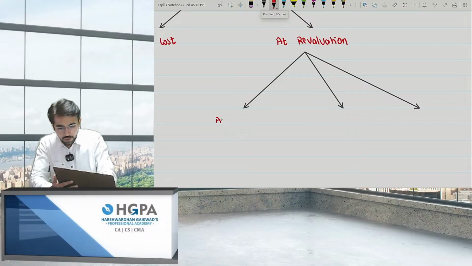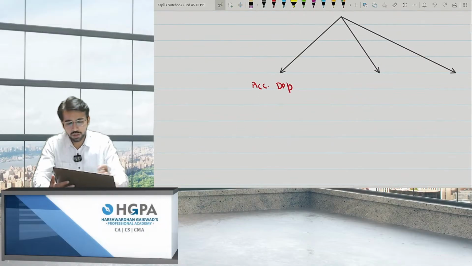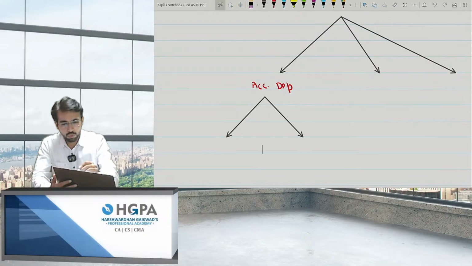First is, what will you do of the accumulated depreciation? You have two methods for it. What were the two methods?